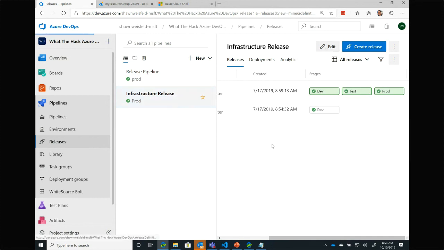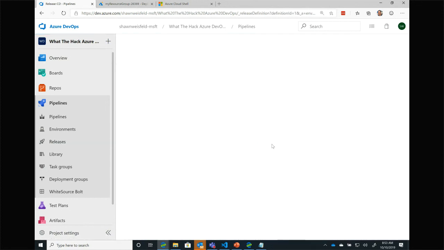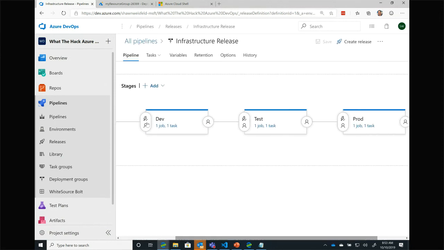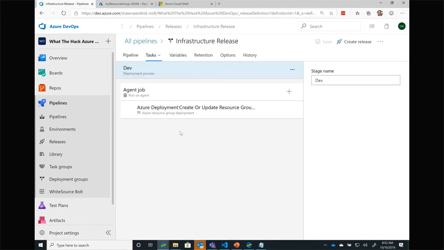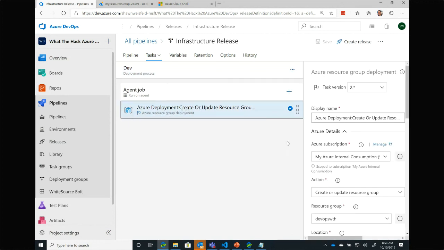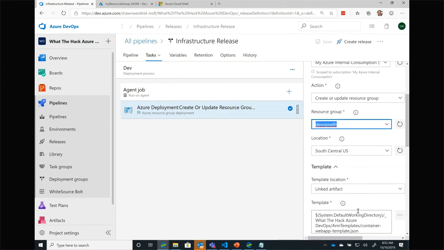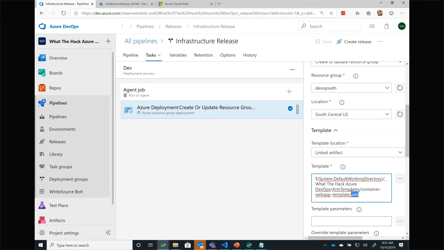So if I go in and edit that template, I can see the release template, not the ARM template. I can see those same 3 stages, dev, test, and prod, and you can see that they just have one little step inside of each one of them, which is basically use the ARM task, the Azure Resource Group deployment task, to go out and deploy to this resource group this ARM template.